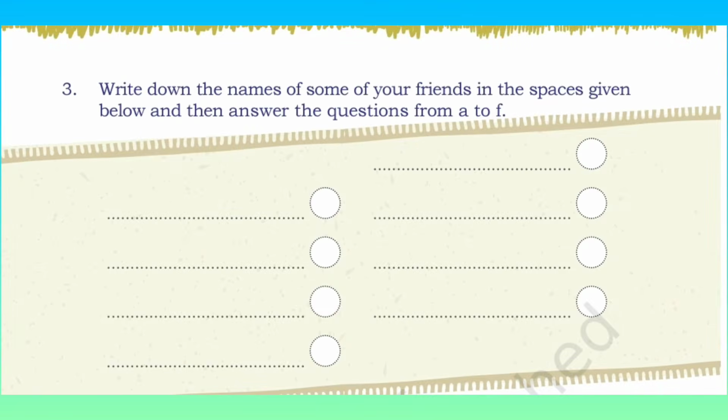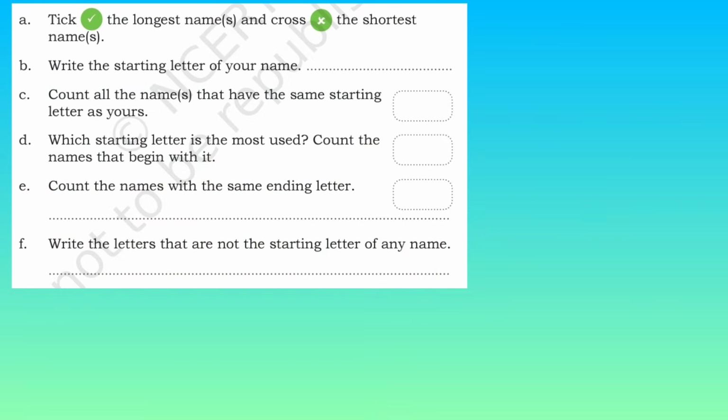Write down the names of some of your friends in the space given below, then answer the questions from A to F. Before that, we will read all the questions once. Tick the longest name and cross the shortest name. Write the starting letter of your name.